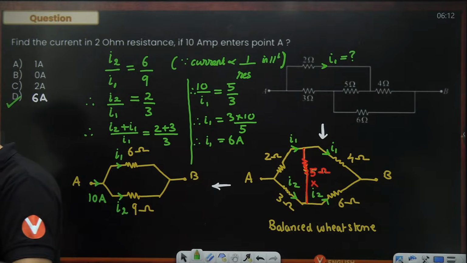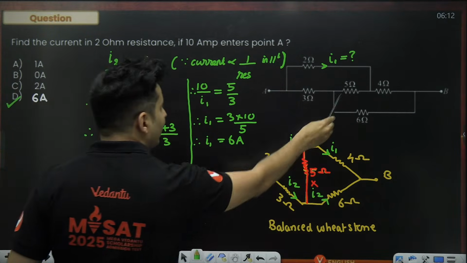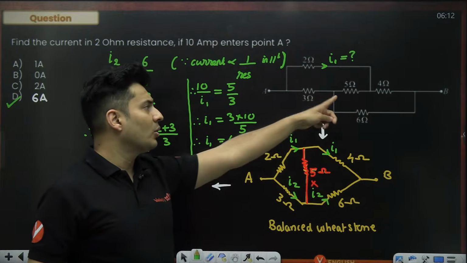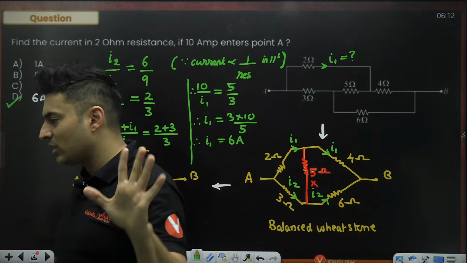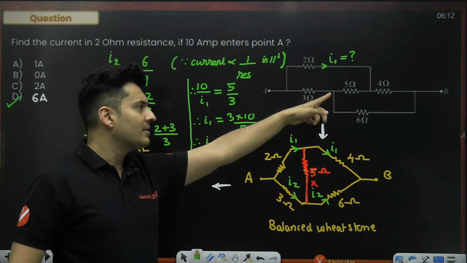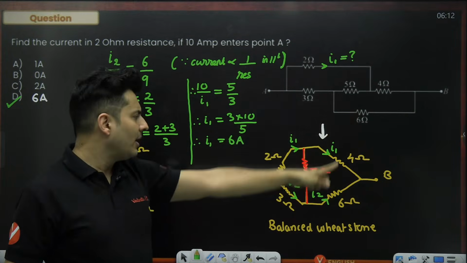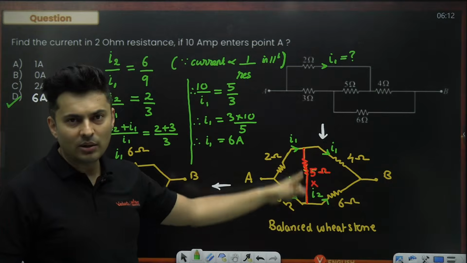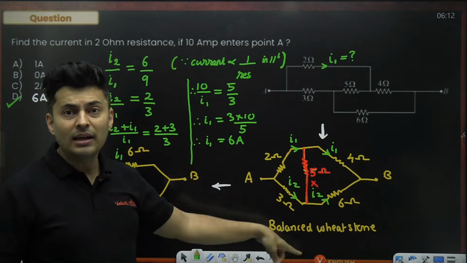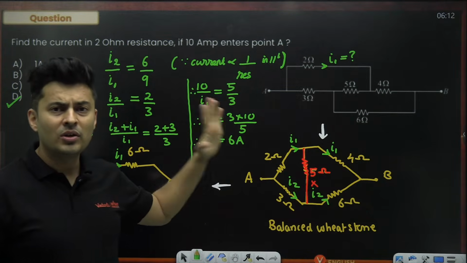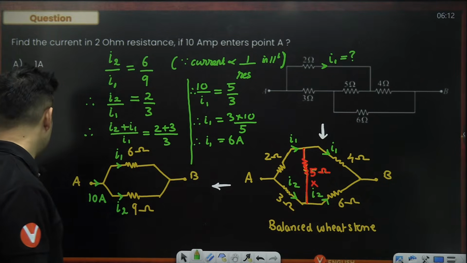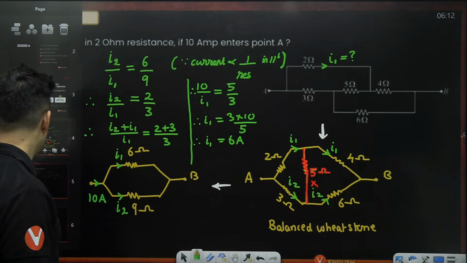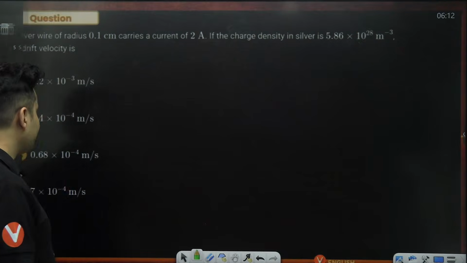6 amperes. Yeah. For the 5 ohm, if the question was asked, then what will be the answer? Answer it in the chat box. If it was the 5 ohm resistance, what would be the current in that 5 ohm? You can see it is in the middle of the bridge where null deflection will occur. So actually no current will pass. Then the answer would be 0 amperes. Okay, that is the manner in which you can solve this.